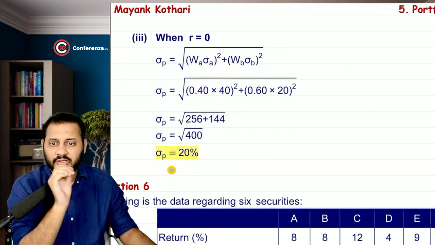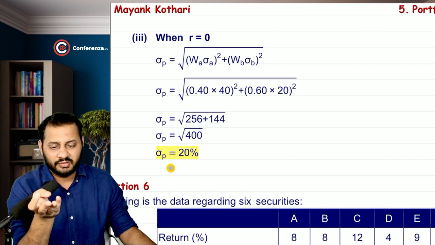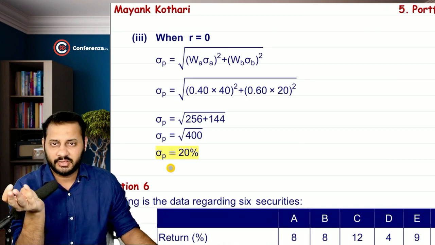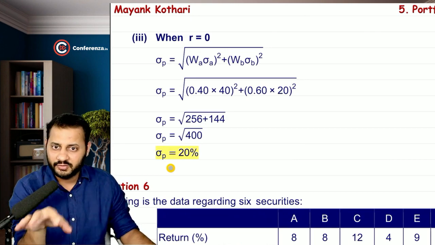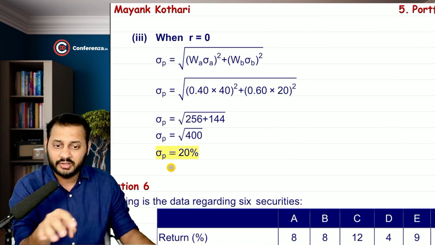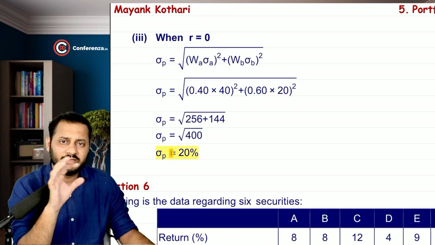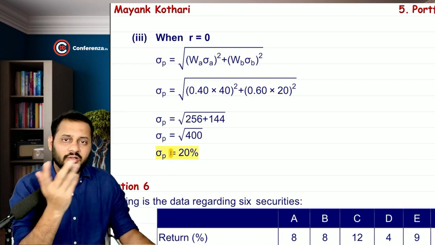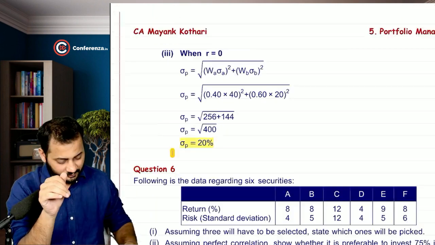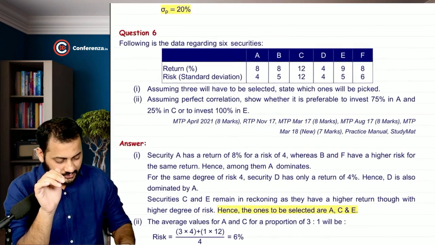Standard deviation of P. So there are three things that we have learned. When correlation coefficient is perfectly positively correlated, we cannot reduce the risk. When it is perfectly negatively correlated, we can reduce the maximum risk. And when it is uncorrelated, yes, there is risk reduction, but that is somewhere in between, middle we can say. Come on to question number 6.